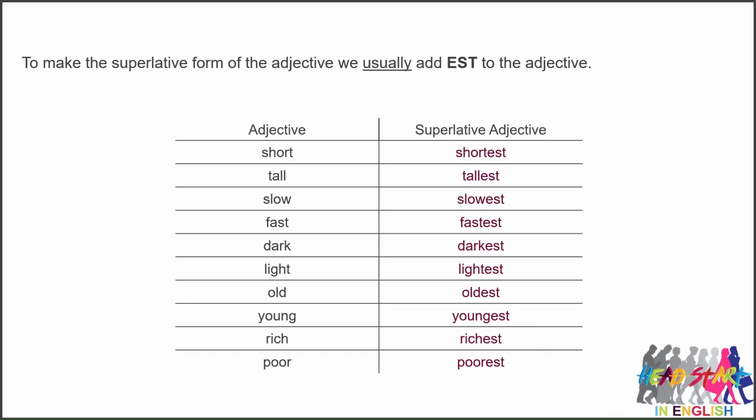Okay, so we should notice a pattern. Most of the superlative adjectives on the previous slide ended in est. This is the pattern for converting an adjective into its superlative adjective form. So short becomes shortest, tall becomes tallest, slow becomes slowest, fast becomes fastest, dark becomes darkest, light becomes lightest, old becomes oldest, young becomes youngest, rich becomes richest, and poor becomes poorest.